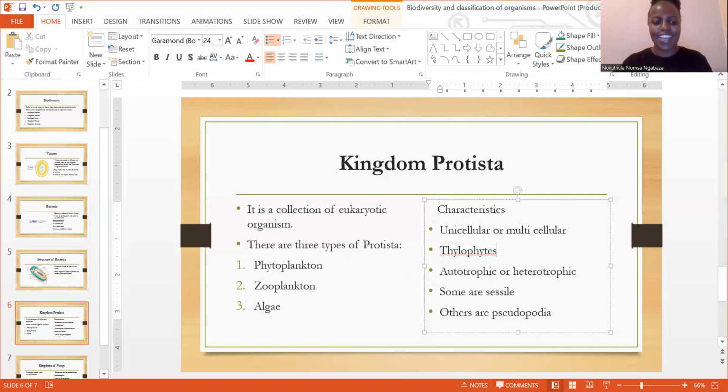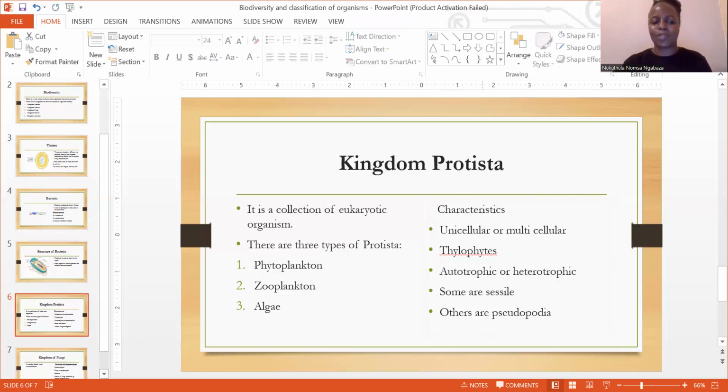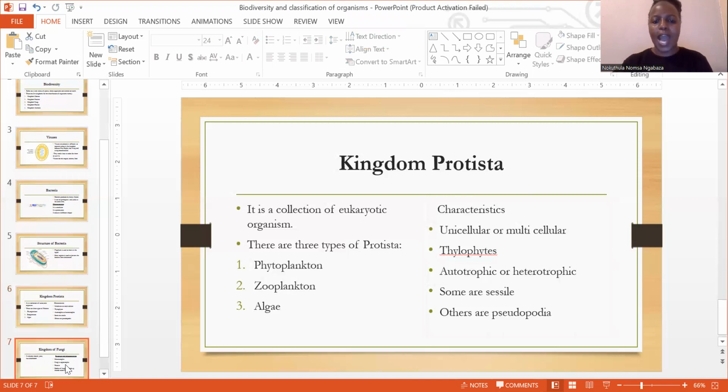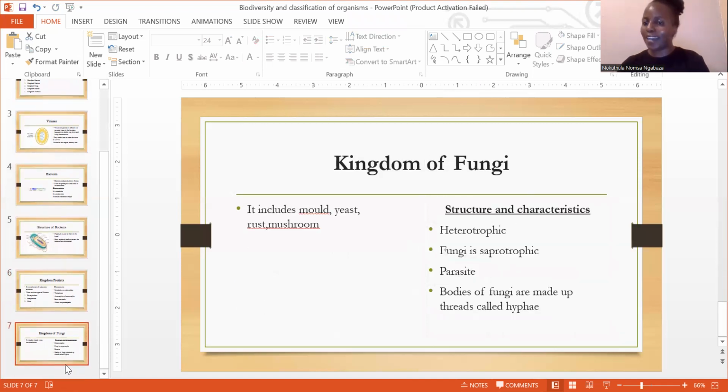And then in closing, guys, we are going to close with our kingdom of fungi. All right. Fungi, guys, I think you've seen it in molds, you've seen it in yeast, you've seen it in mushrooms, right? All of them are caused by fungi. So when it comes to fungi, we also say fungi is saprotrophic, right?